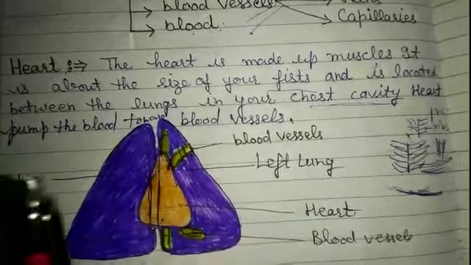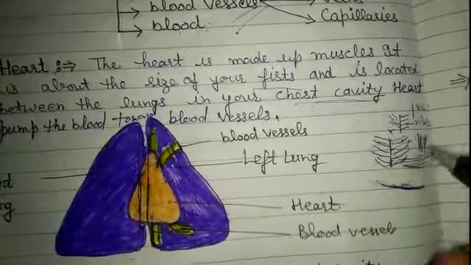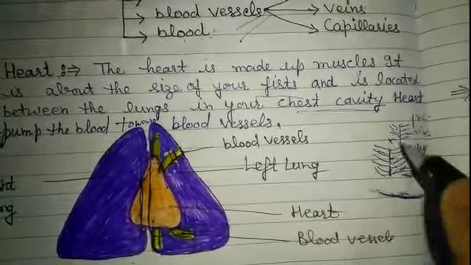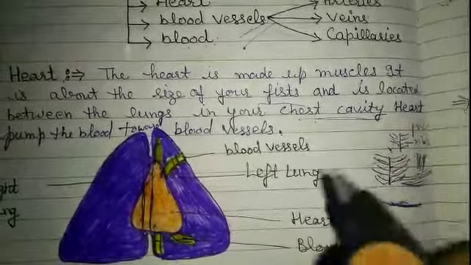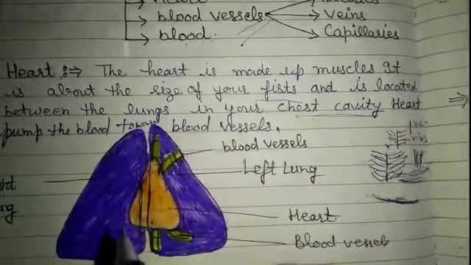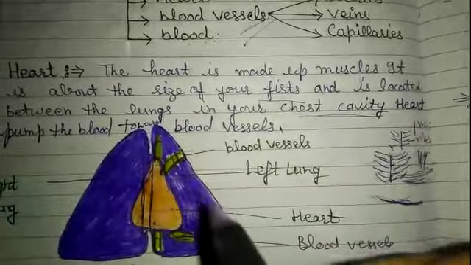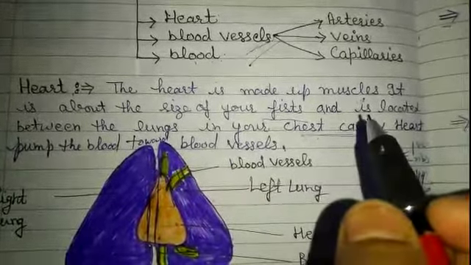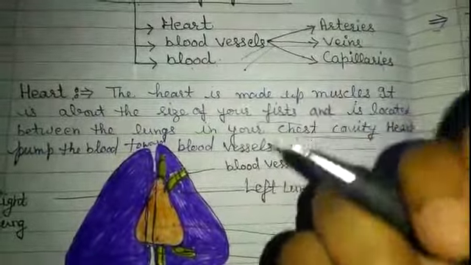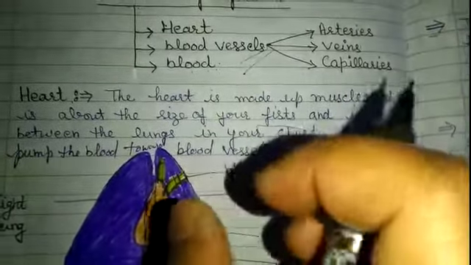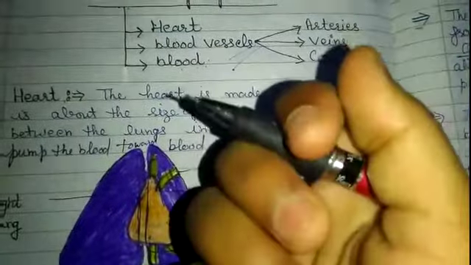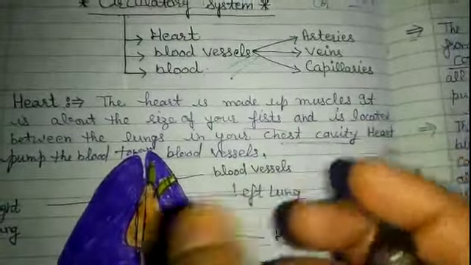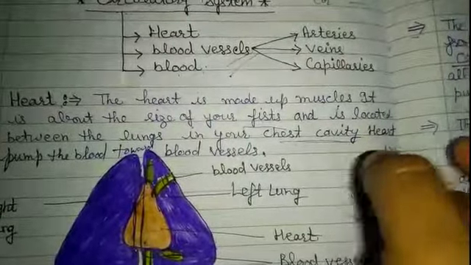Chest cavity is a cavity which is formed by our ribs and backbone, and on the lower side it is formed by the diaphragm. So diaphragm, ribs and vertebral column form a cavity. That cavity is called the chest cavity. So lungs and heart are present inside the chest cavity. The heart is conical in shape, and it pumps the blood toward the blood vessels by continuous contraction and relaxation. Heart contracts then relaxes, contracts then relaxes. This is called heartbeat.